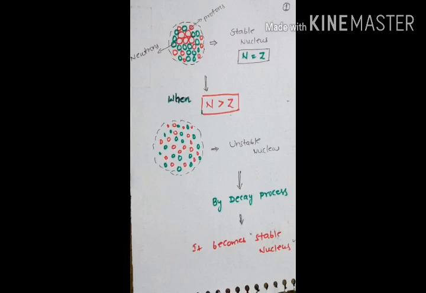When the number of neutrons is greater than the number of protons, that is N greater than Z, then the stable nucleus turns into an unstable nucleus, and this unstable nucleus becomes a stable nucleus by a decay process. Here our topic is alpha decay. Decay means loss of mass.